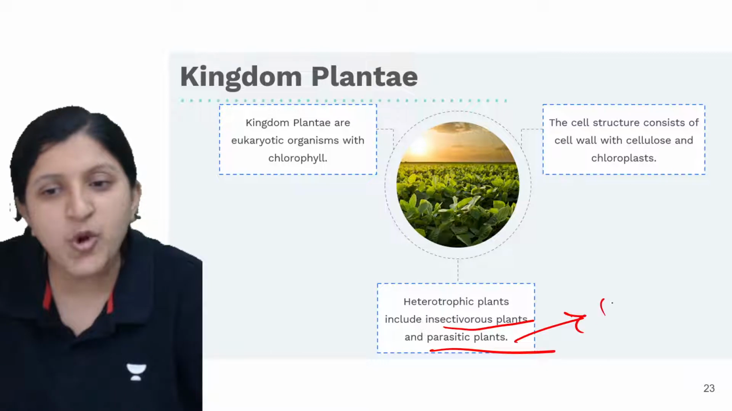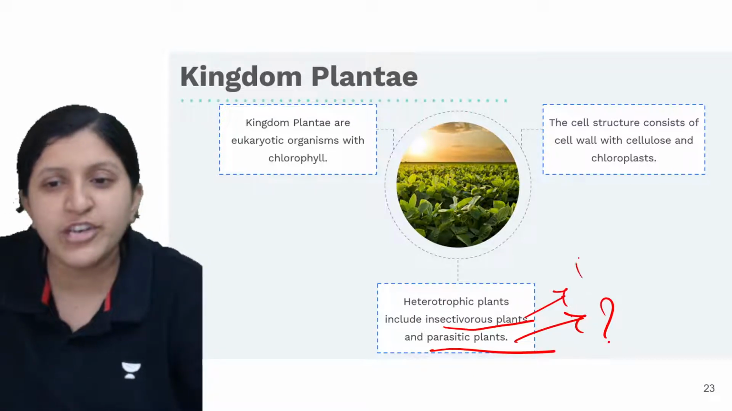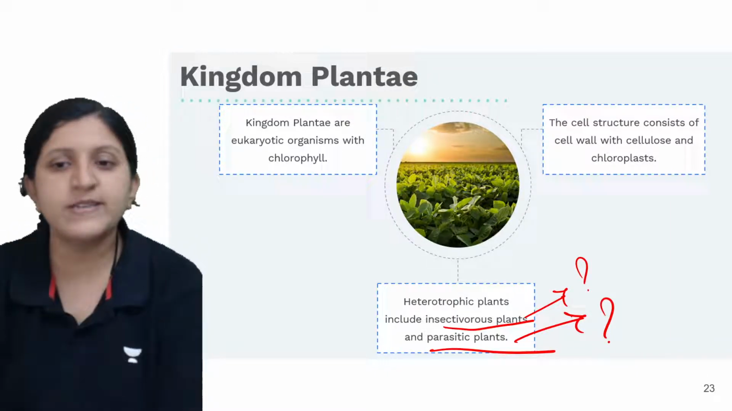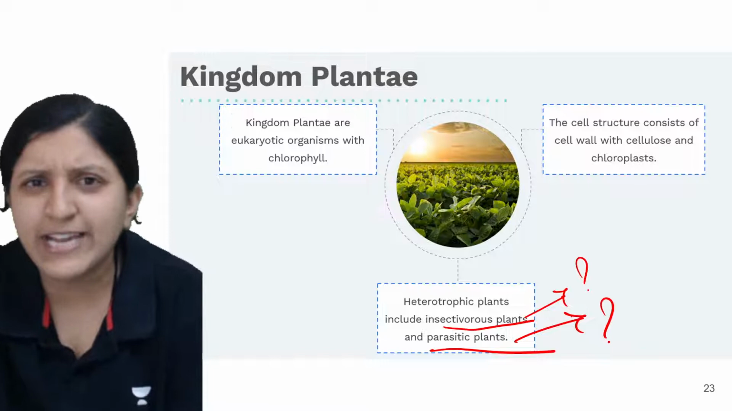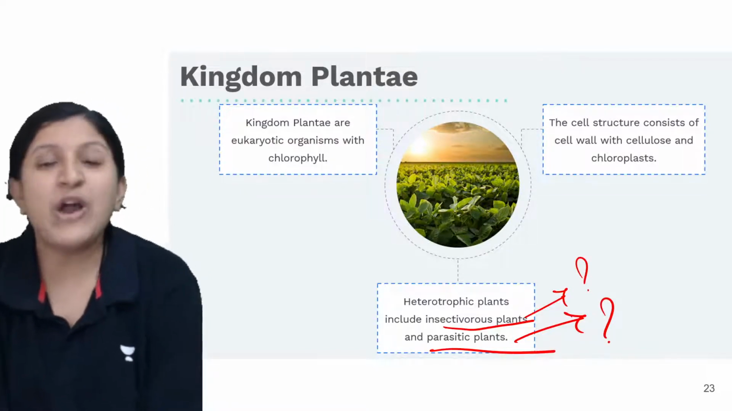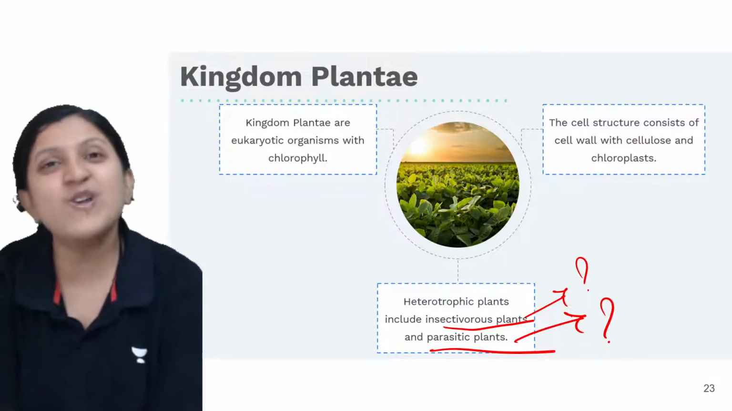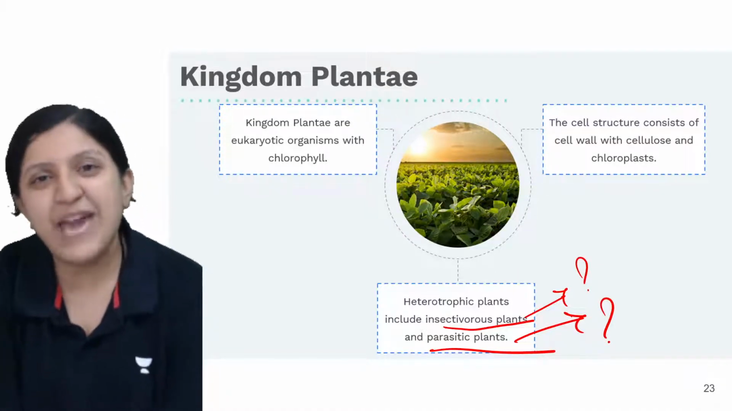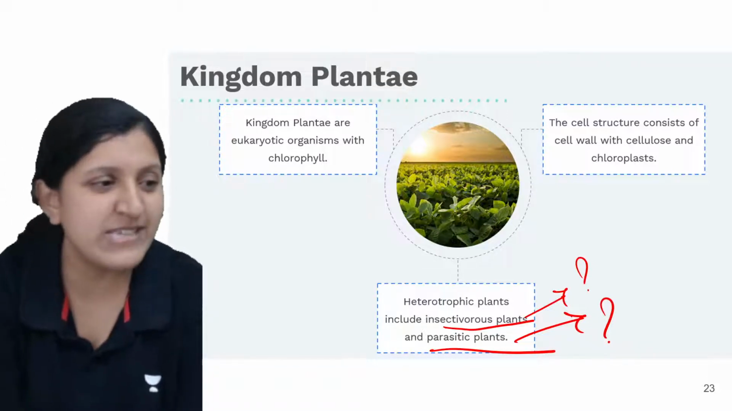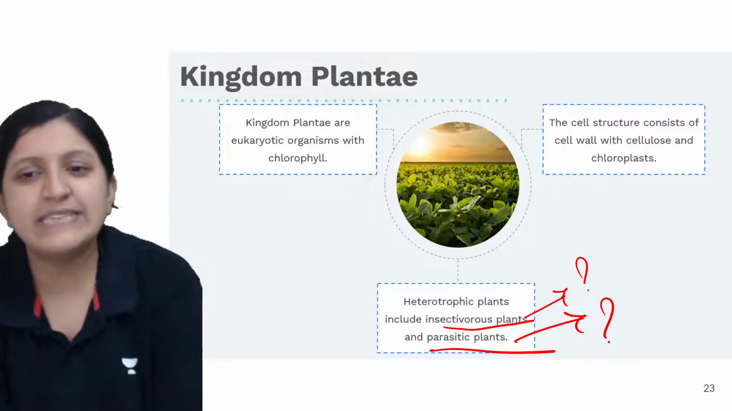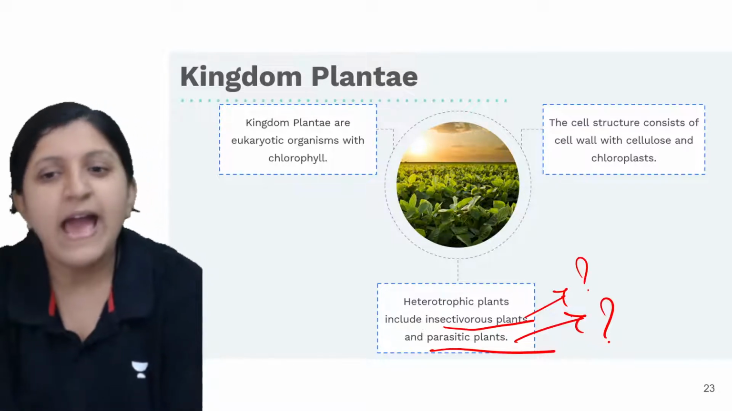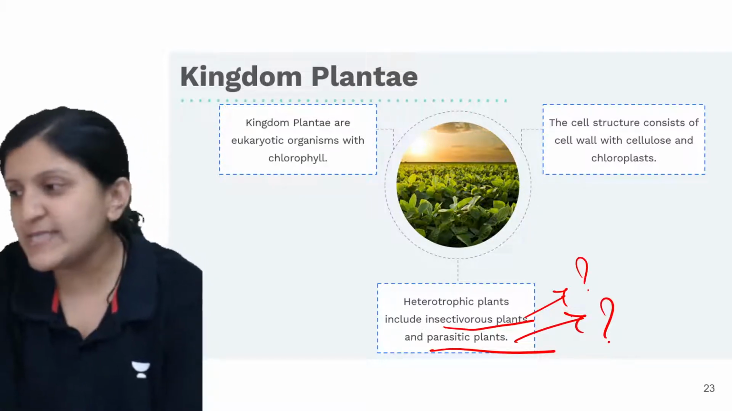Can you mention any of the parasitic plants or any of the insectivorous plants? Any of you here who know the answer? So what is a parasitic plant actually? When do we say that it is a parasite? We always say that the plants are autotrophic, right? That means they prepare their own food since they have chlorophyll, so they trap the sunlight and photosynthesis occurs. So what exactly is this then? Heterotrophic plant they have given, and it is mentioned insectivorous plant and parasitic. So what exactly is this parasitic plant?